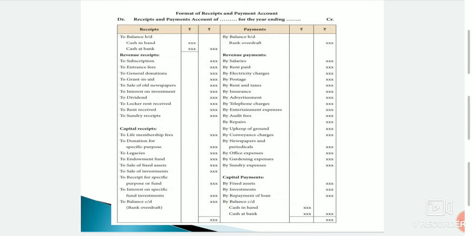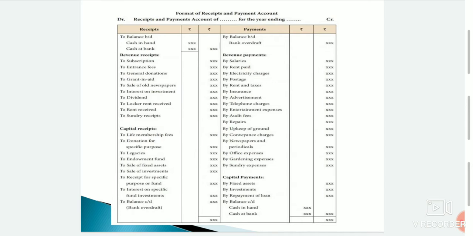Specimen of receipts and payments account. The left hand side of this account is known as receipts and the right hand side is known as payments. All cash receipts are recorded on the left hand side, while all cash payments are recorded on the right hand side. Next, we start by taking the opening balances of cash in hand and cash at bank and entering them on the debit side. Next, we enter the total amounts of all receipts on the debit side and the total amount of all payments on the credit side, whether capital or revenue.